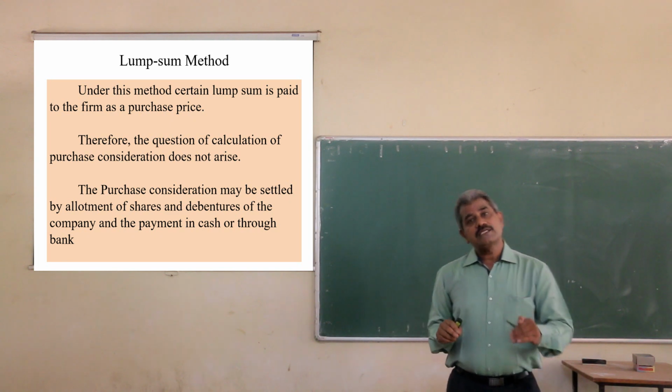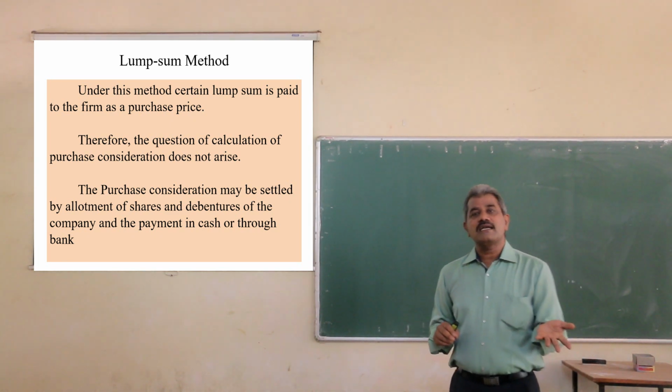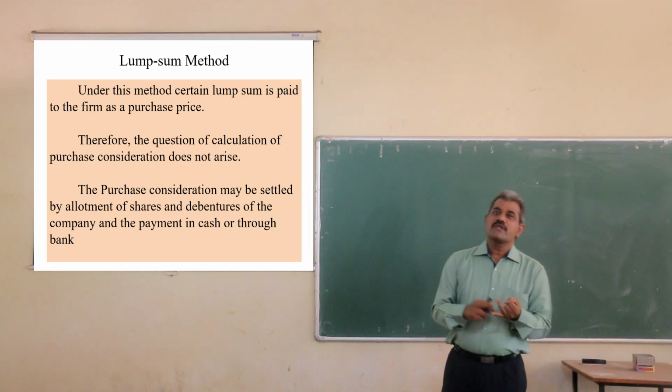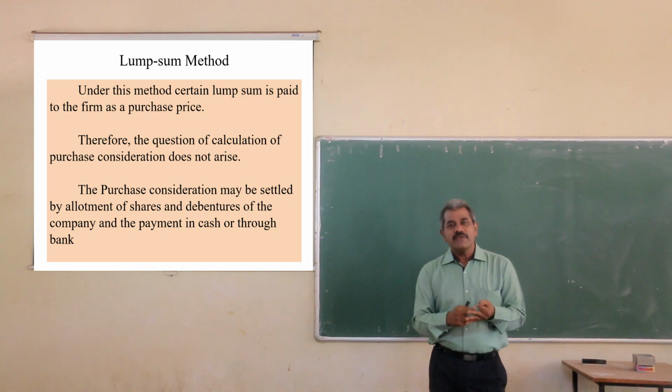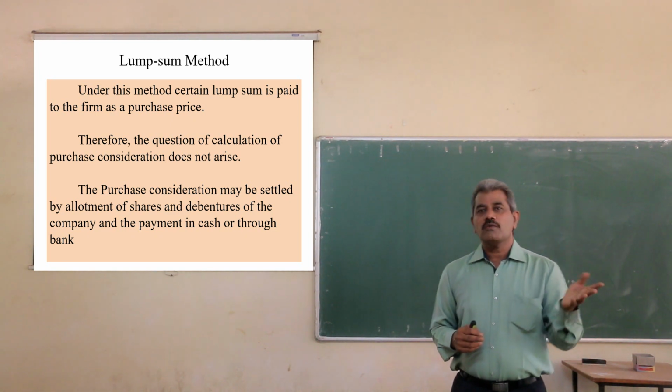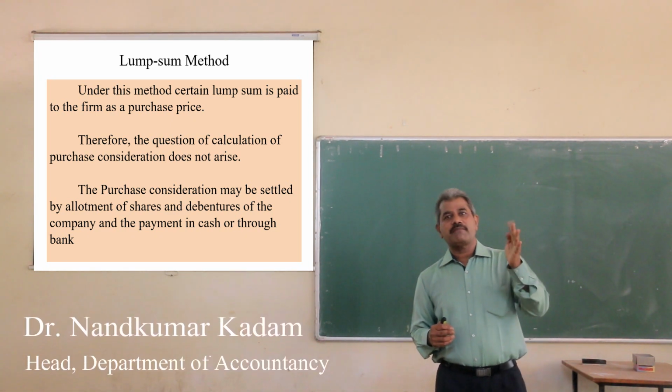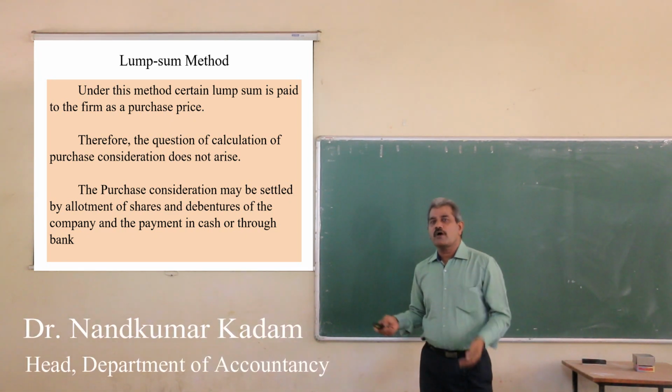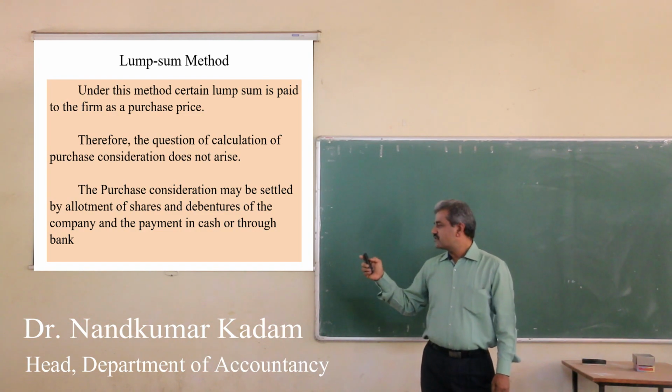But here also the purchase price may be settled in the form of shares or debentures or cash or bank, in one or more forms. Shares, debentures, cash, bank, in one or more forms, the purchase price may be settled.